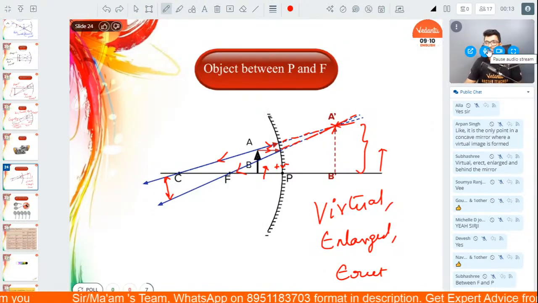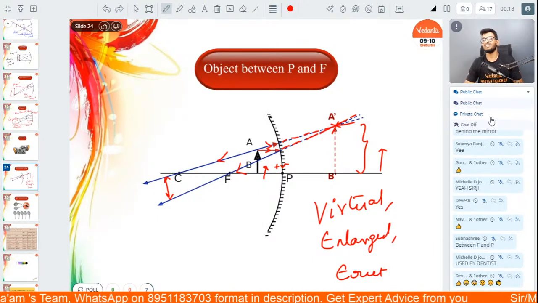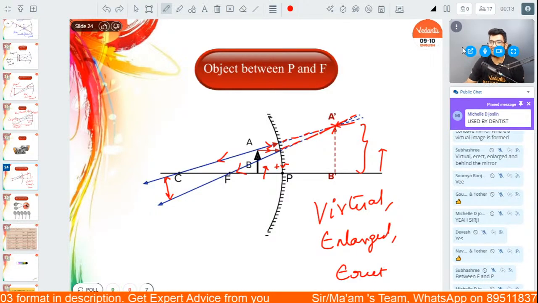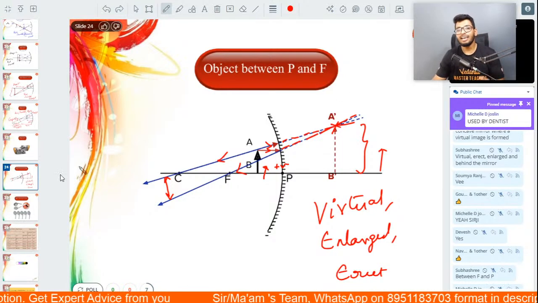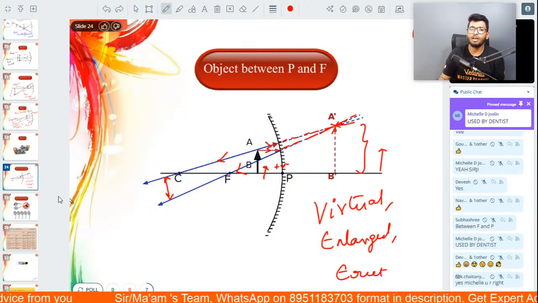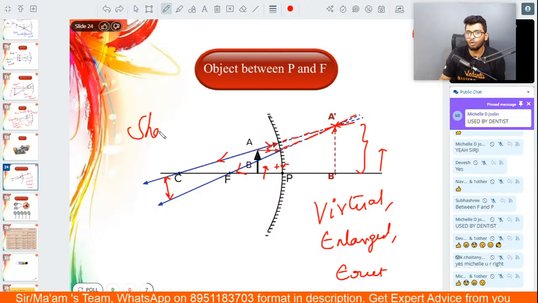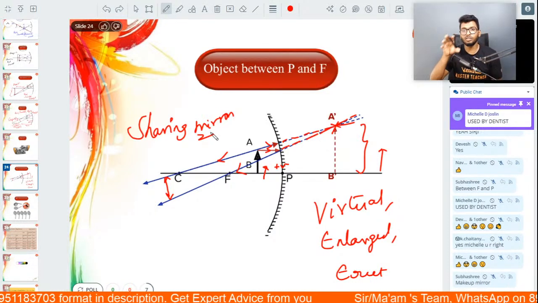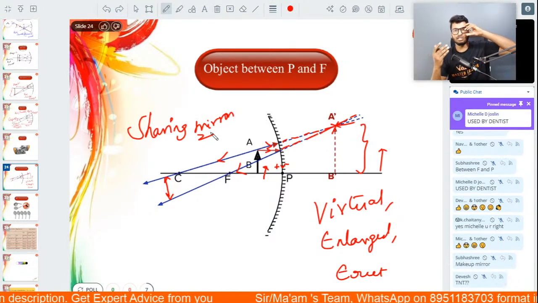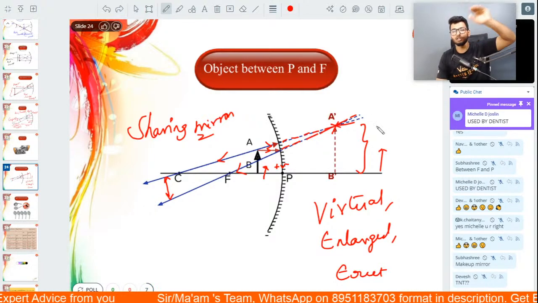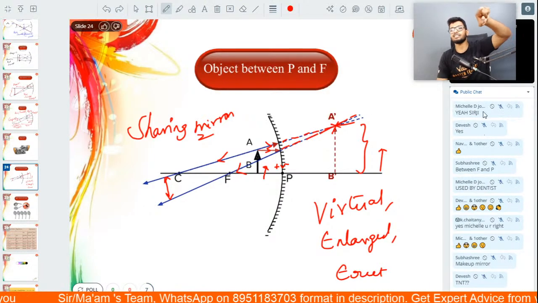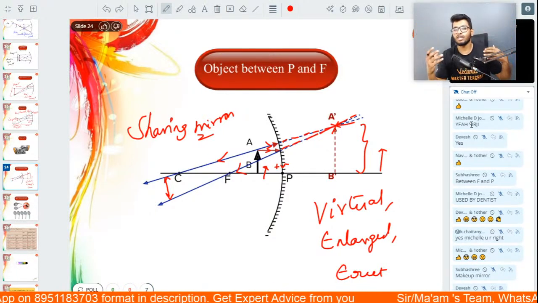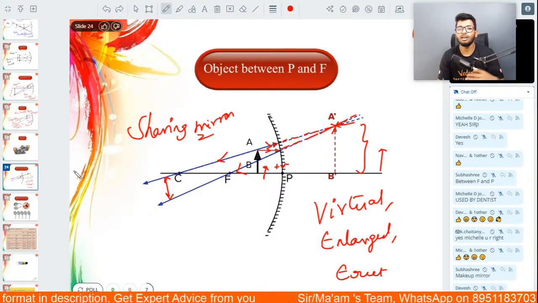Getting it, people? So these are all the ray diagrams. This is where your dentists, your ENTs and all that, use this type of mirror. Not only ENTs, if you talk about shaving mirrors, in shaving mirrors also we stand really close to the mirror, so you can see an enlarged image of your face, so you can see where you have missed out any spot or not.